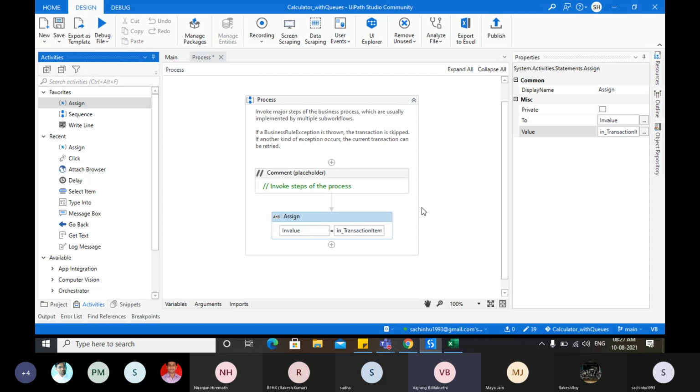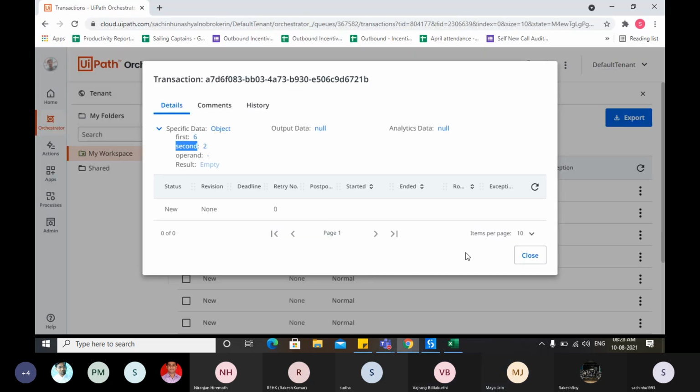Now how will you send this item back to the orchestrator queue? Can you go back to orchestrator? I want, see there is output data, right? Here, I need the result. Output data instead of null, I need to have the result.